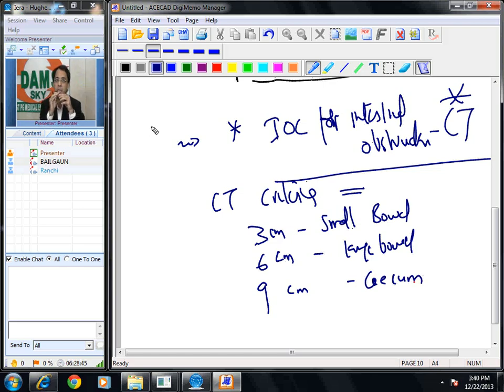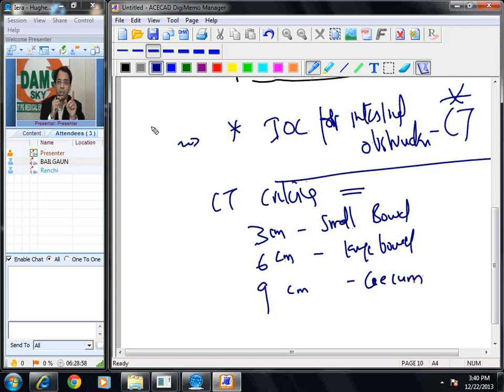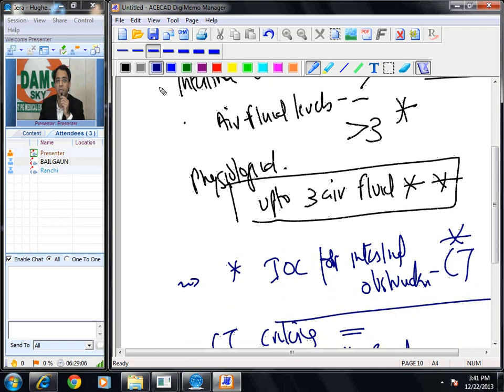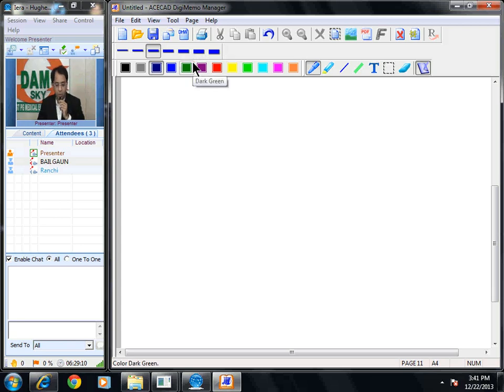So please understand, if the small bowel on a CT scan is distended more than 3 centimeter, it is obstructed. If large bowel is distended more than 6 centimeter, it is obstructed. Cecum more than 9 centimeter is obstructed. These are CT criteria for intestinal obstruction. Are you able to follow this much? Is that making sense to you? Okay. So let us look at the next question.